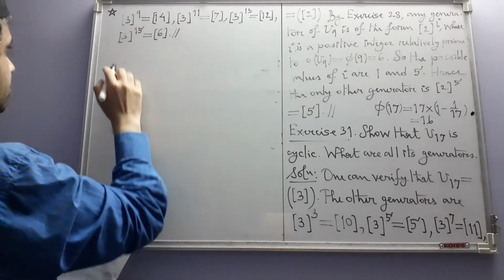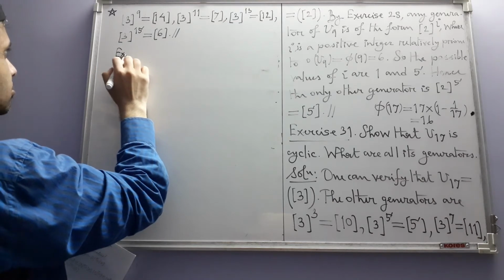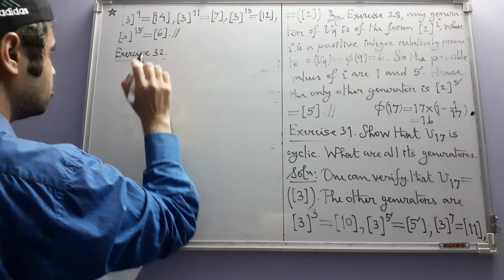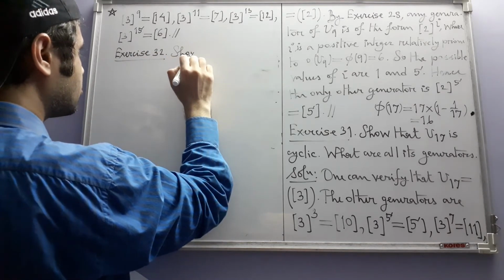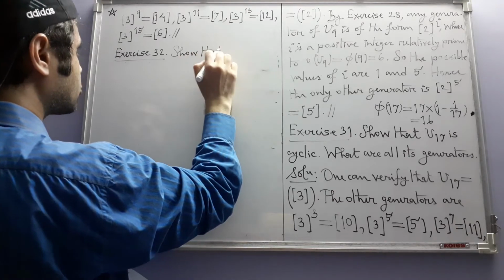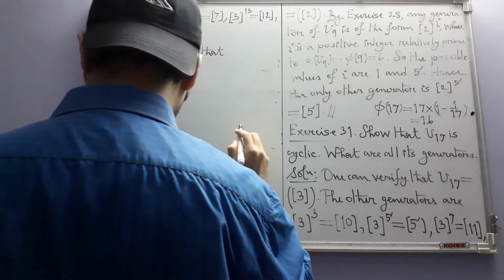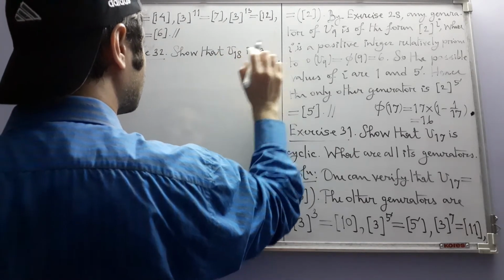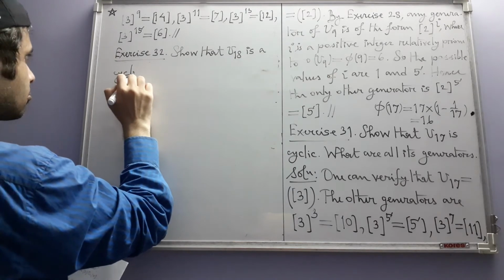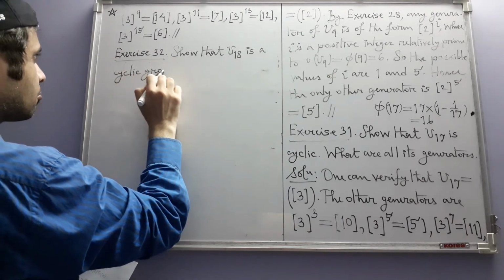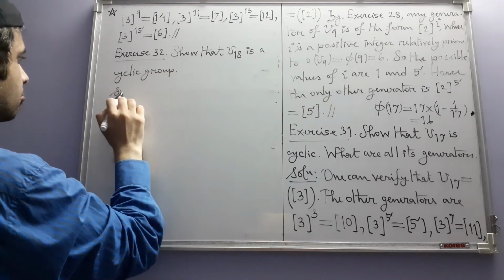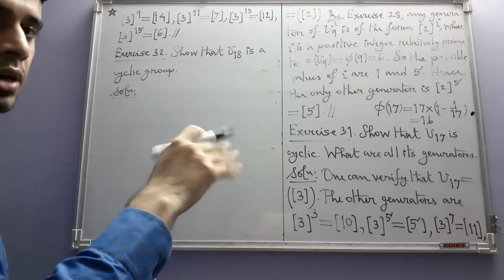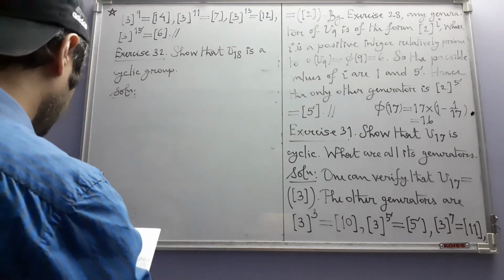Another one, exercise 32. Show that U18 is a cyclic group. Here we are not asked to find the other generators, we just have to show that it's a cyclic group.